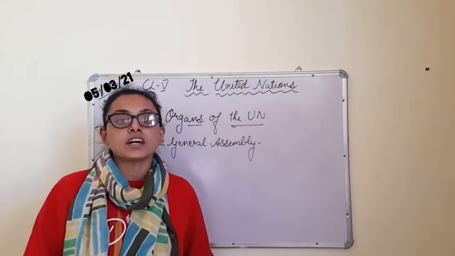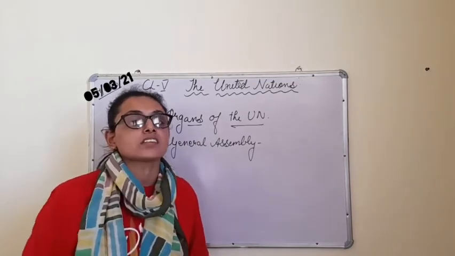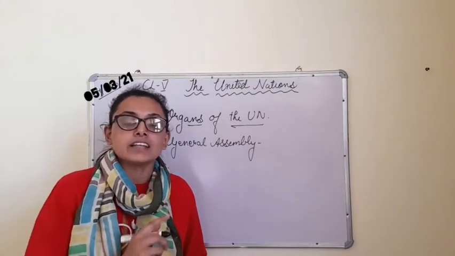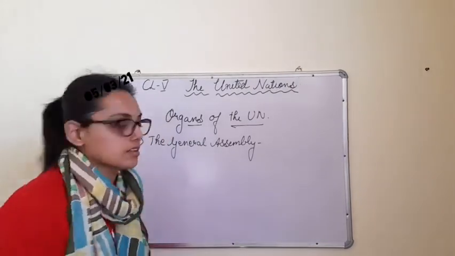So there is a voting conducted in which all these 193 countries have one vote, and in this General Assembly they have one seat.